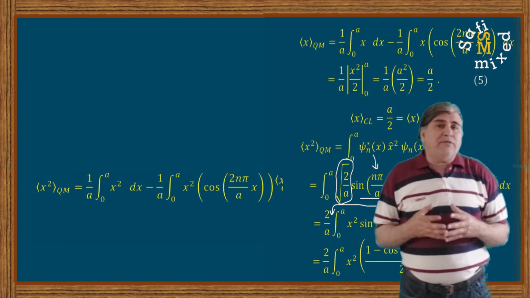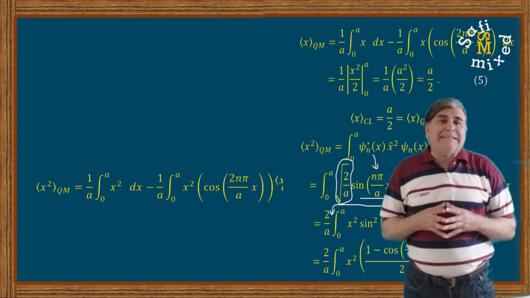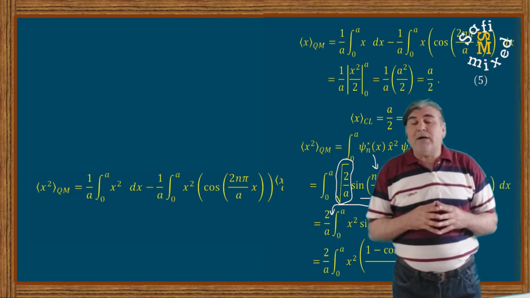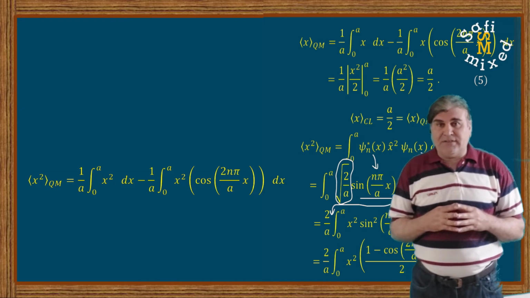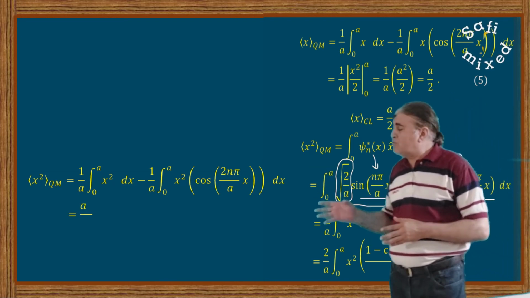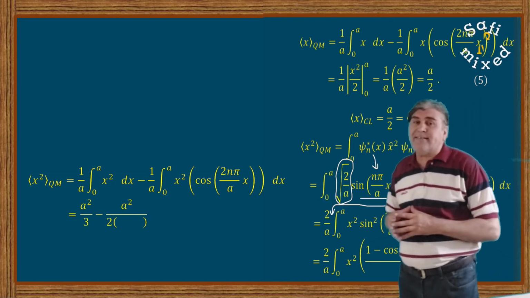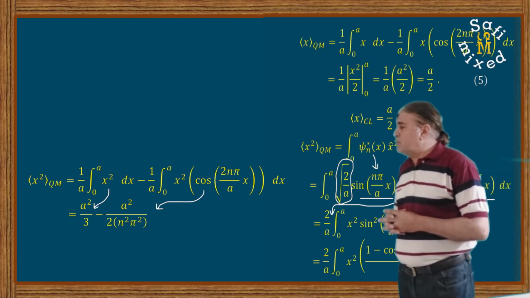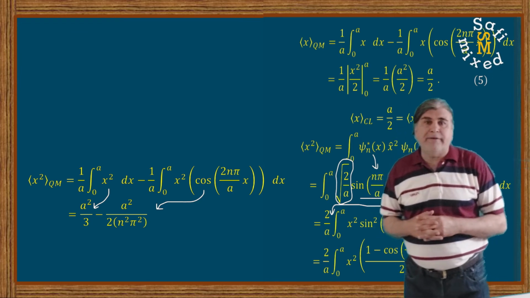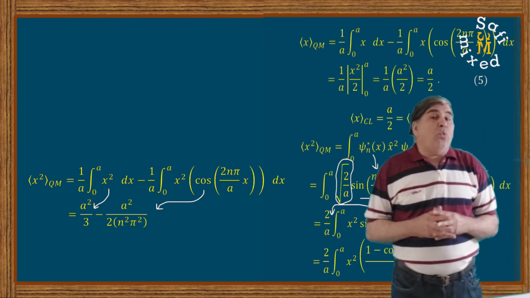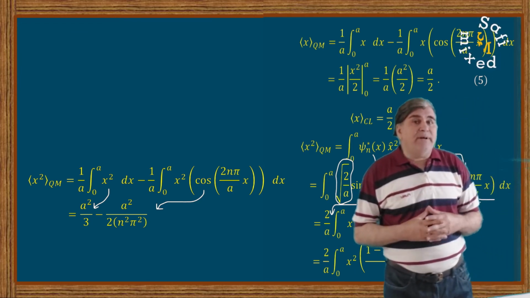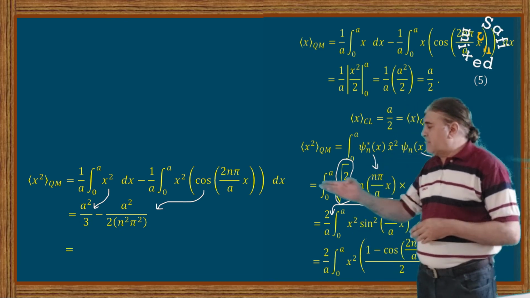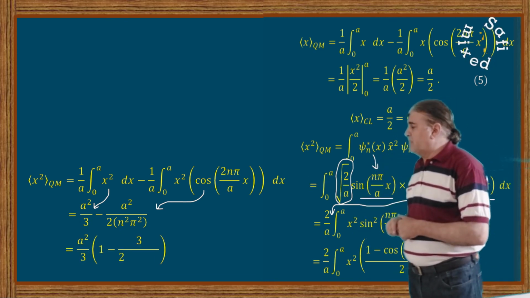Now, without going into further calculation of these two integrals, I just want to write down the results of the two integrals. The first integral gives a squared divided by 3, and the second integral gives a squared divided by 2 n squared pi squared, which by taking a squared divided by 3 common, I can further write into this form.